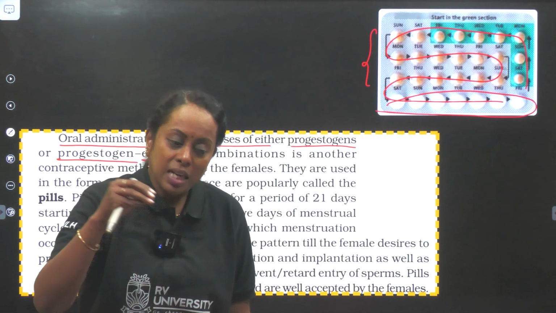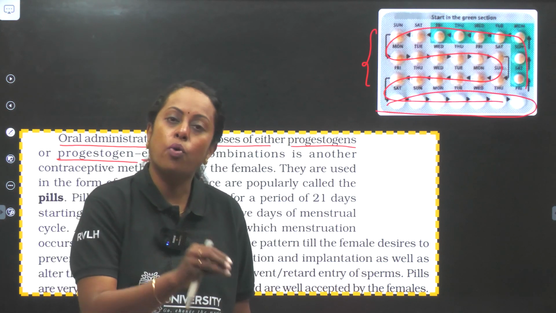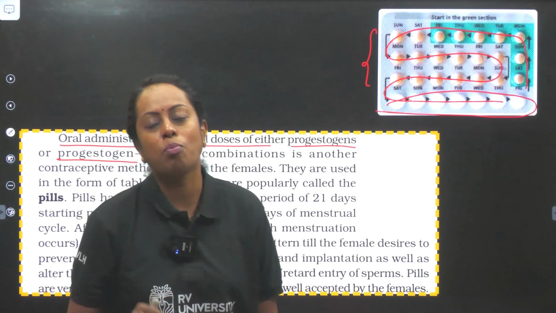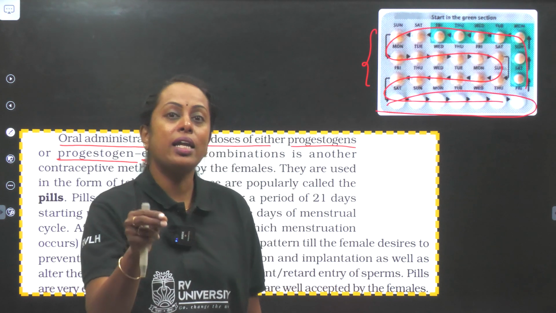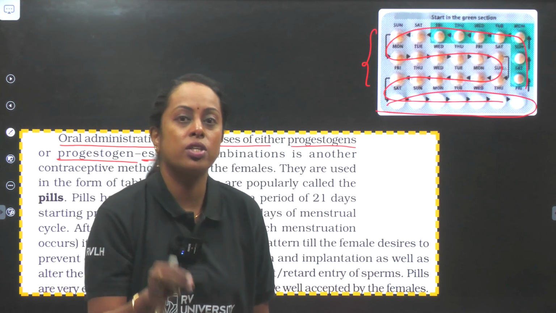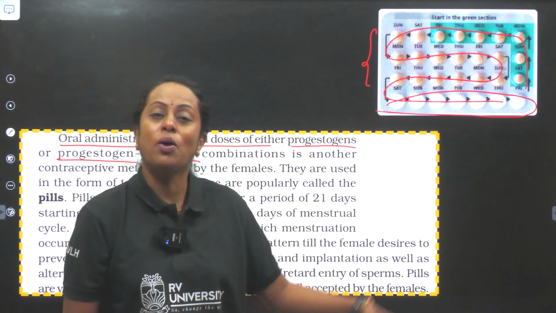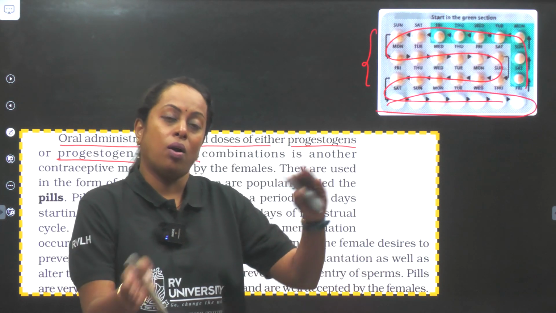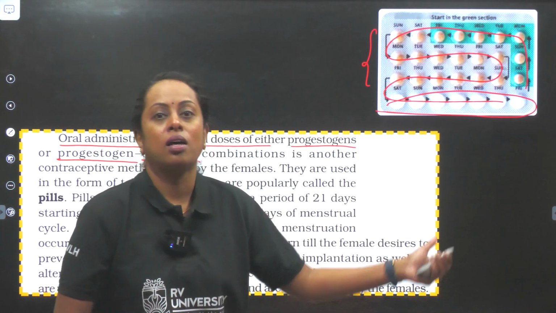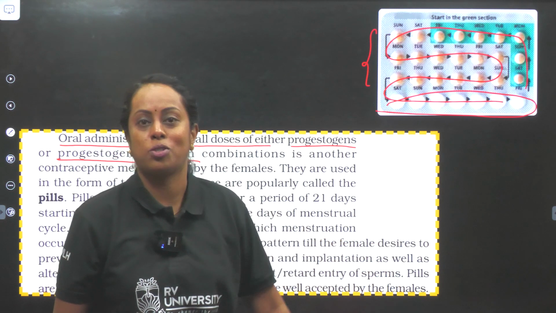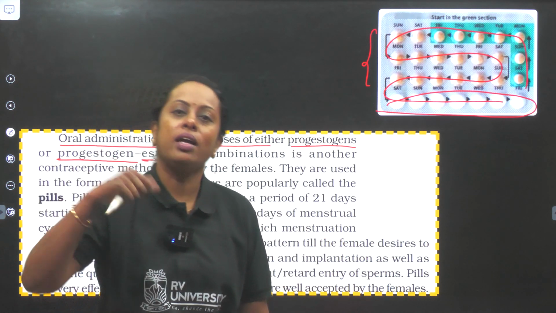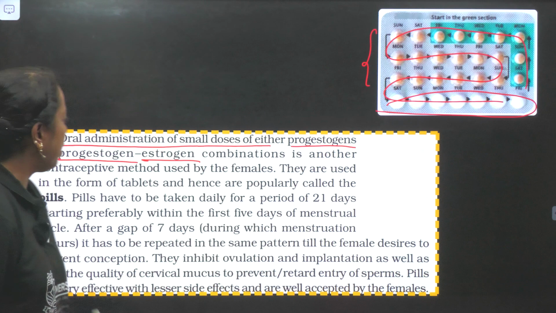Or when we studied the menstrual cycle, name the hormone responsible for it being initiated. Decline in progesterone and decline in estrogen initiated the menstrual cycle. Now what are we doing? In contraceptive methods, we are using estrogen and progesterone. Maintaining pregnancy, estrogen and progesterone. Progesterone plays the main role.